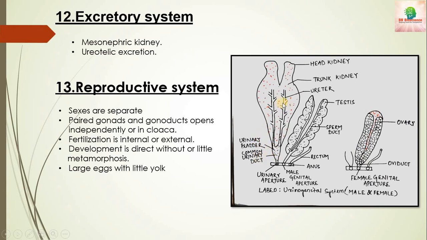These are the ureters, the trunk kidney, the head kidney, and here this is the male reproductive system, the testis. Here the sperm duct is there, and if you see the female one, the kidney is similar, and they have ovary, the oviduct is there. So this is the reproductive system.